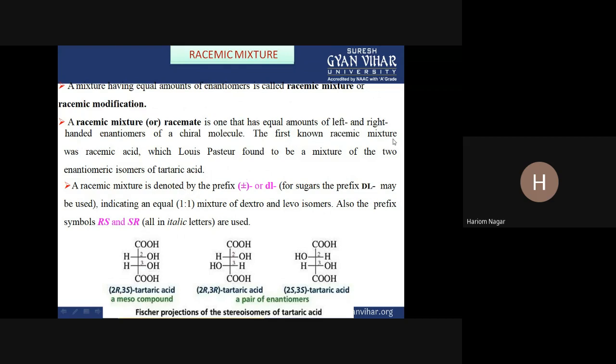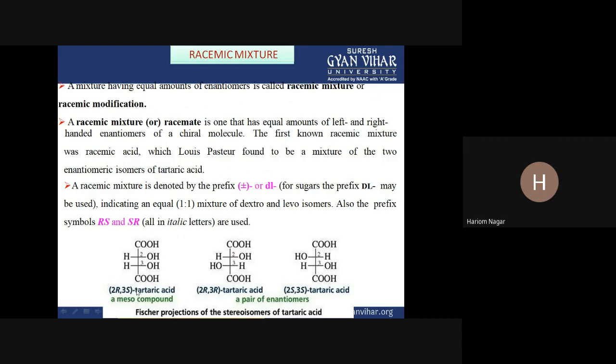The first known racemic mixture was racemic acid, tartaric acid, which Louis Pasteur found to be a mixture of two enantiomeric isomers of tartaric acid. A racemic mixture is denoted by the prefix plus-minus or DL. For sugar, the prefix DL may be used, indicating an equal 1:1 mixture of dextro and levo isomers. Also, the prefix symbol RS or SR, in italic letters, is used.